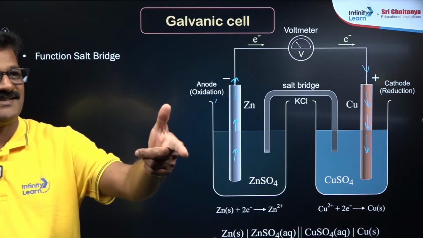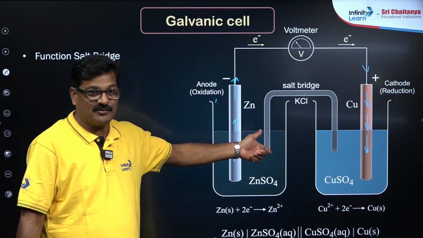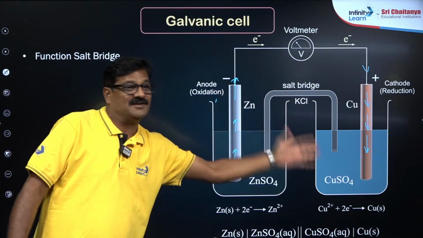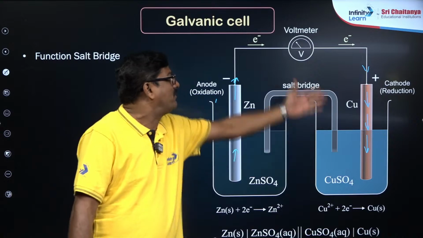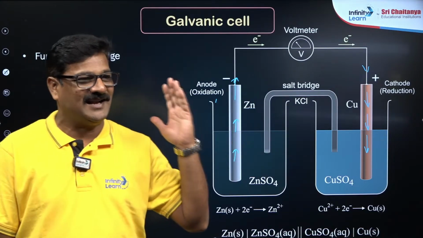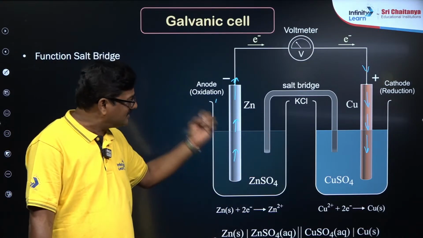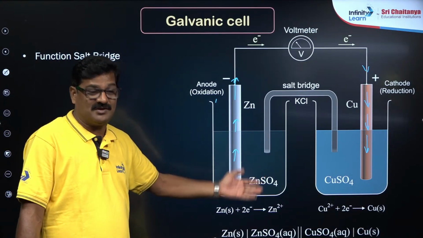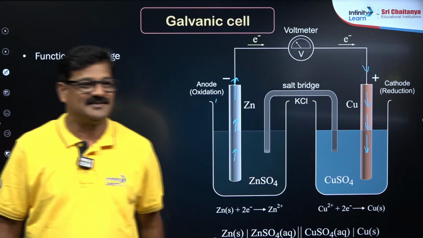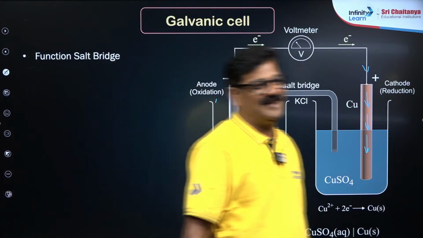Any question you can just ask in the chat box if you have any answer for this particular question. Why is the electron going from zinc to copper? Why not from copper to zinc? Okay, anybody can give the answer. It is a live interactive session, my dear students. You can talk to me, and if you are able to answer this question, half of the electrochemistry is yours, right? In one shot we are going to discuss, right?